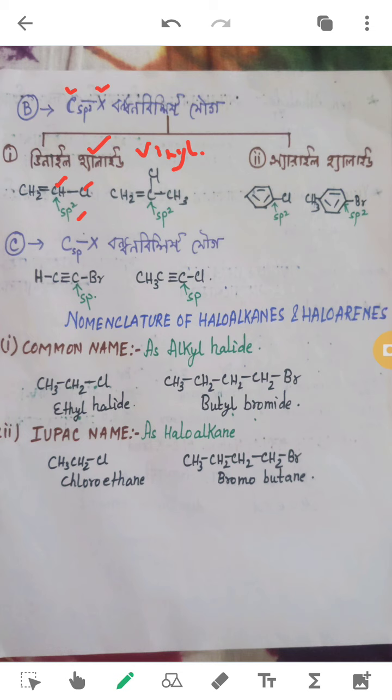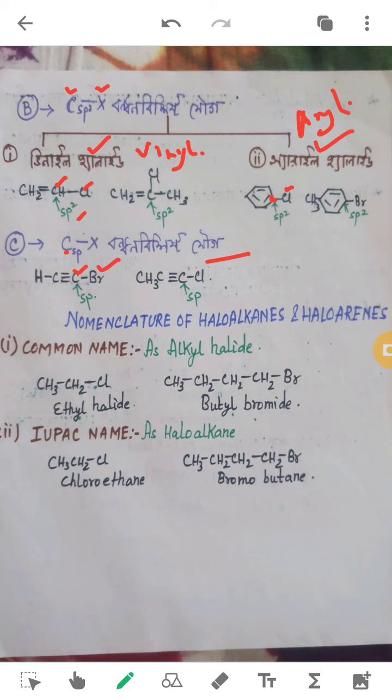In case of aryl halide, the halo group will be attached directly to the benzene ring. In benzene ring, each carbon is sp2 hybridized, as we know. So this becomes aryl halide. The next classification is where the halo group is attached to the sp hybridized carbon. No such name is present for these compounds, but here of course you can see the halo group is attached to the triply bonded carbon. So this is the classification, of course, which comes under the C-sp X bonded ones.